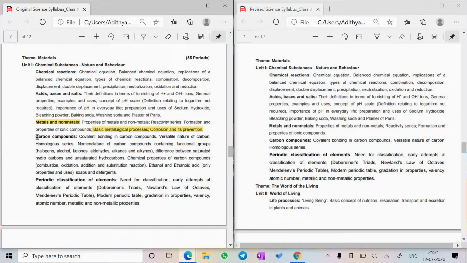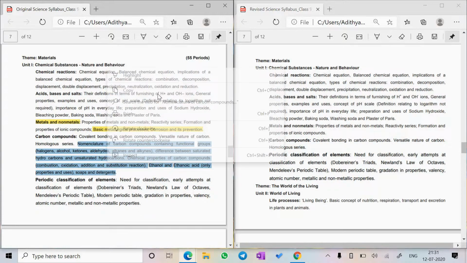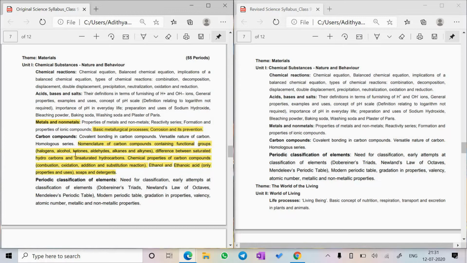Now the fourth chapter, carbon and its compounds, has a big paragraph of syllabus in the original syllabus document, but here it is just 2 lines. A lot has been deleted. Let's see: covalent bonding in carbon compounds, versatile nature of carbon and homologous series. The rest is completely deleted. It's almost 3/4 of the chapter that is deleted. It's a big deletion. Almost little is left in the chapter.